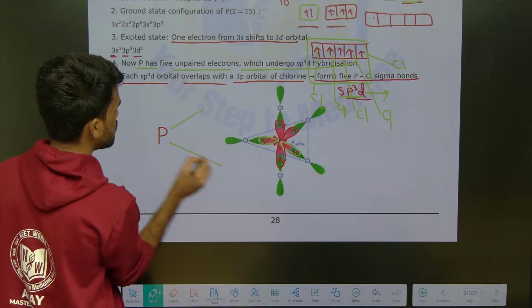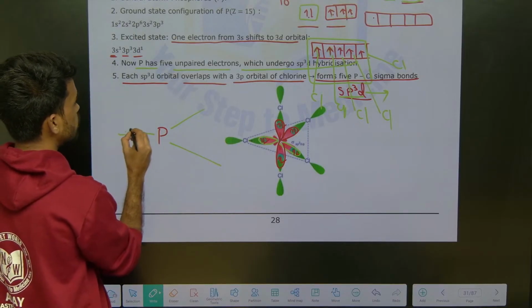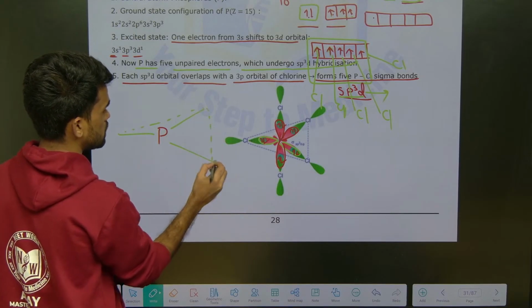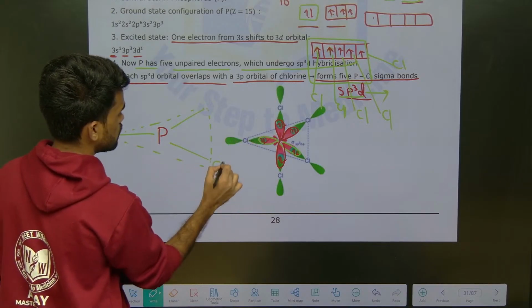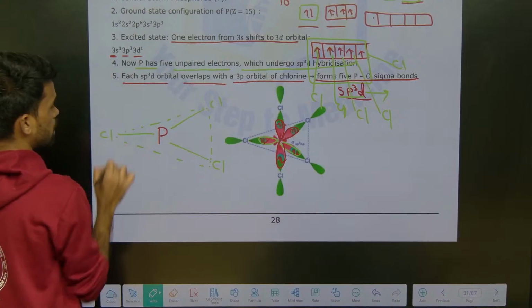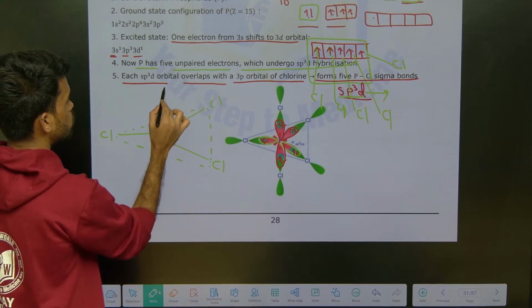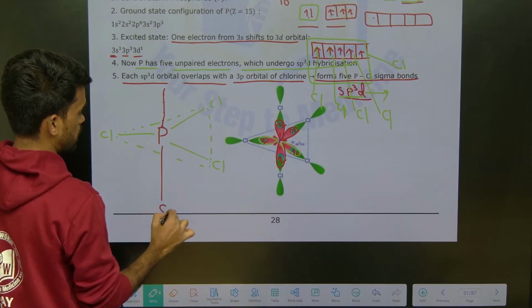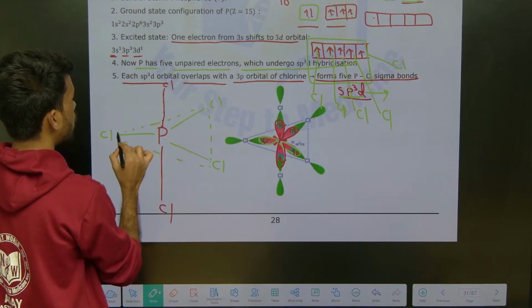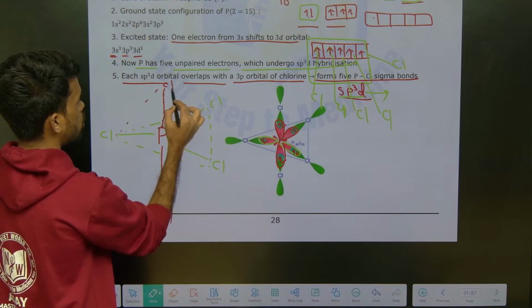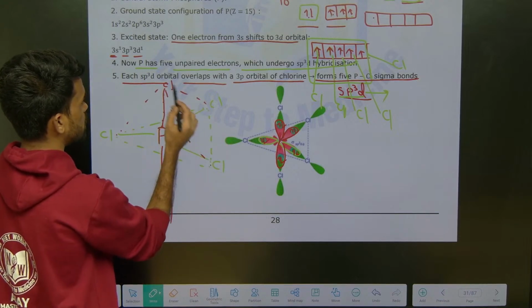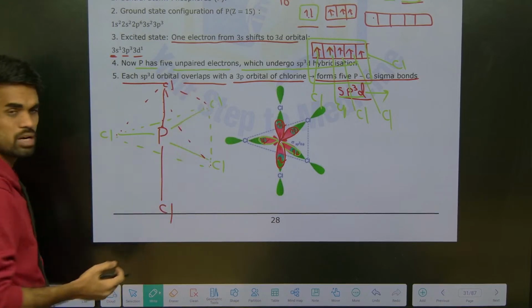So why are we calling it trigonal bipyramidal? First of all, we get a geometry like this, with 3 chlorines in the plane. Now, one comes above the plane and one is below the plane. If I join all these, a pyramid is formed on the upper side and one more pyramid on the lower side.